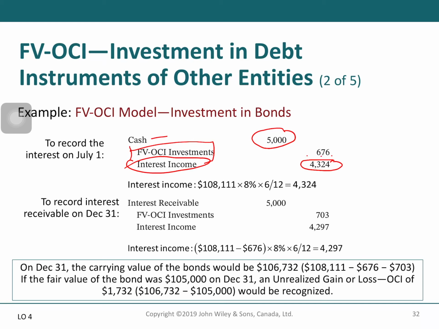This is for the amortization, and the amortization you will record as investment. And then next is to record interest receivable on December 31st. Record receivable 5,000, and then interest income and investment on the credit side.